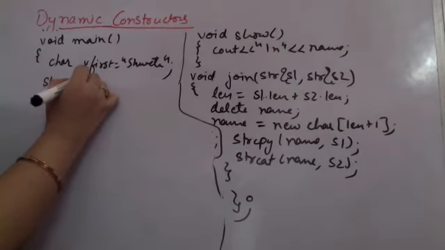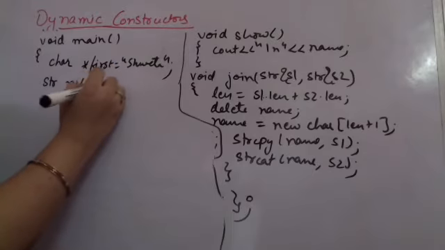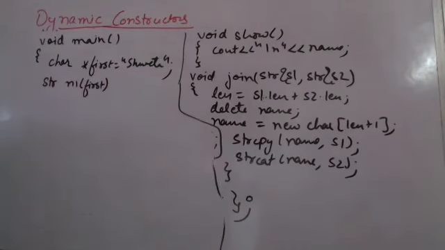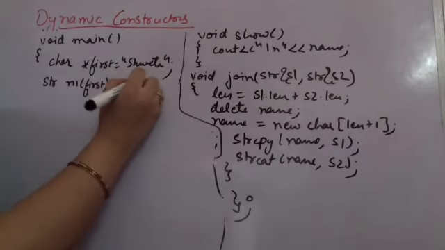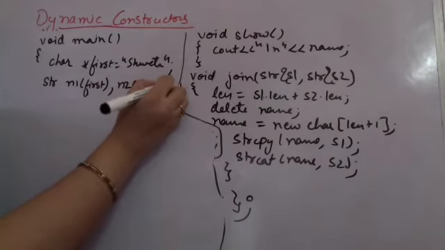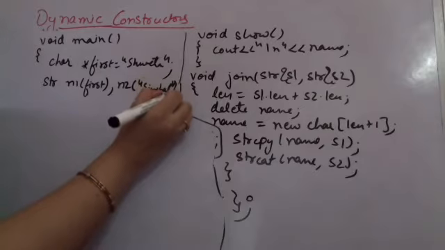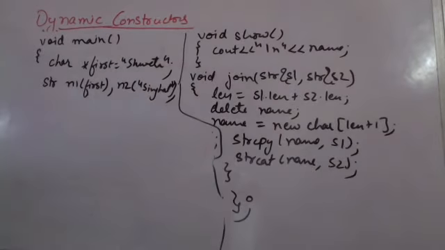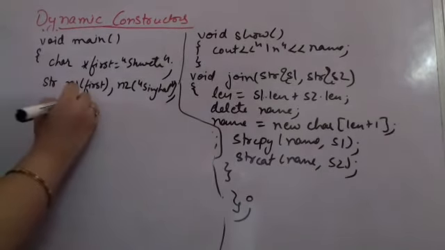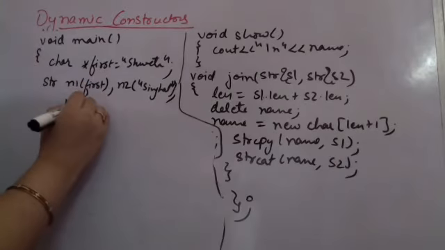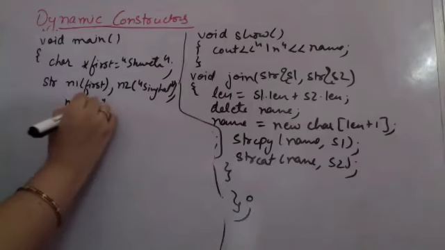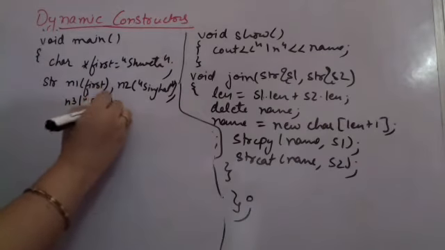Supposedly I am creating N1 and I am passing first as a parameter here. So the first would be copied there. Pointer to a character was the argument. Here also I'm passing the pointer to a character. I'm taking N2 and maybe I'm passing here single in double quotes. Please make sure it is double quotes only. And I'm taking supposedly a name N3 and I'm passing, say it is having only Miss, just giving an example, or maybe it is having some doctor. Okay, so I'm not boasting anything, just mentioning.